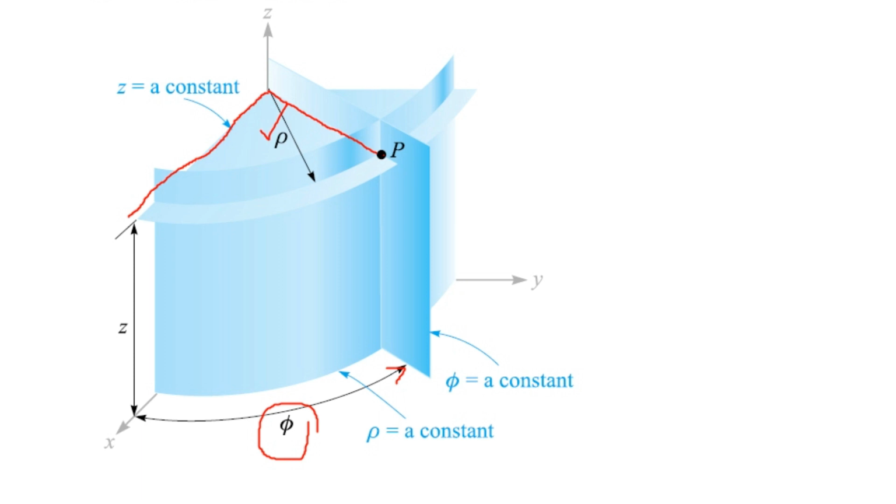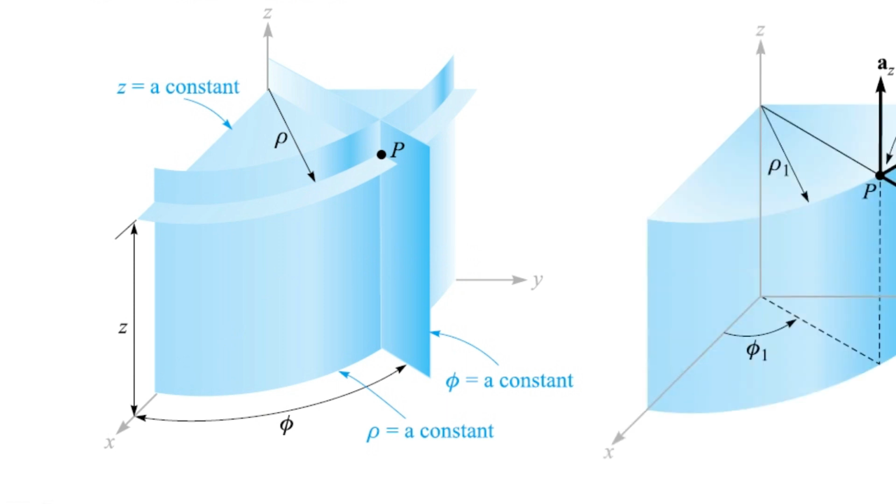how much is the height of the point P with respect to the position of the origin? If this is the z-axis, this is the x-axis, and this is the y-axis, the intersection of the three is the origin. So if it is upwards, the z value is positive. If it is downwards to the origin, the z value is negative. So rho, phi and z are the three parameters to have representation of the same point P that we have done in the rectangular coordinate system.